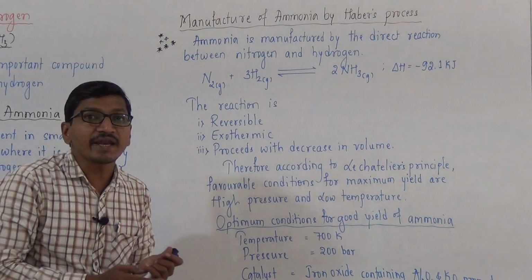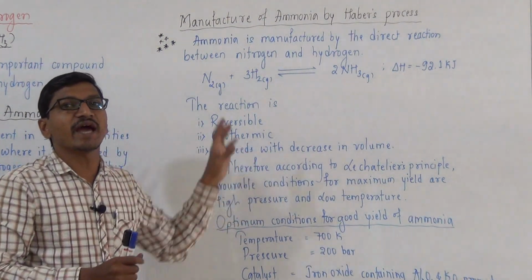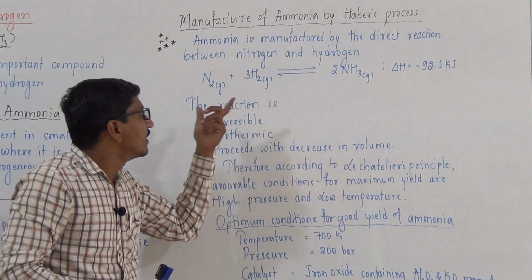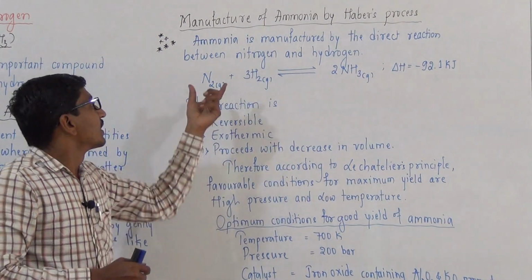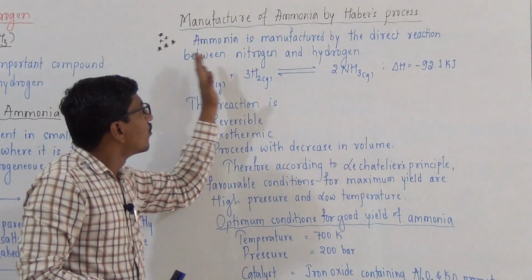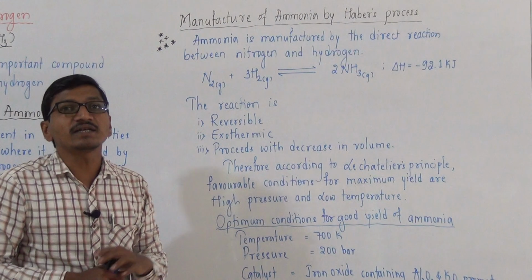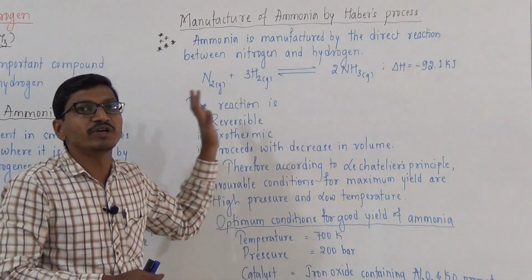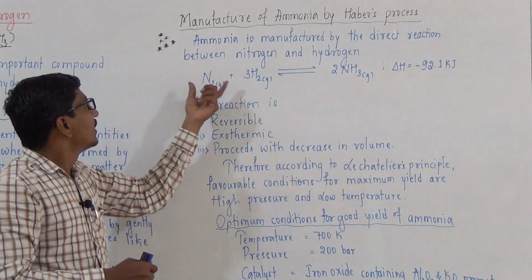By direct combination of nitrogen and hydrogen in different reaction conditions, it gives ammonia.